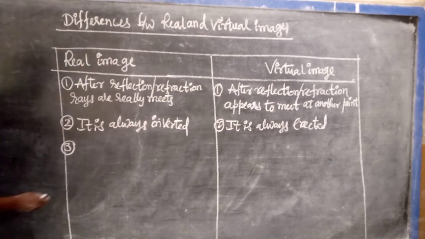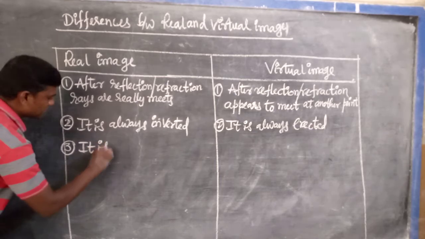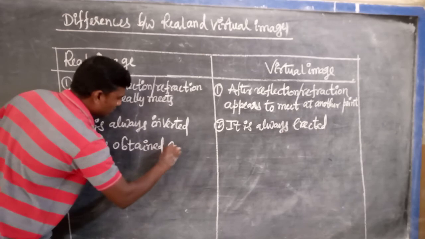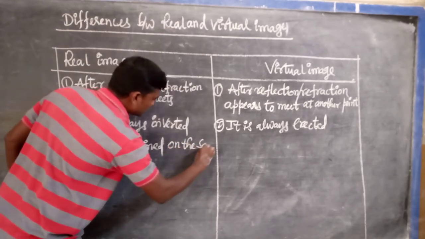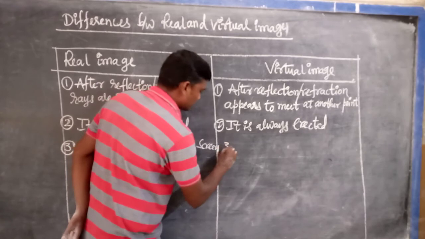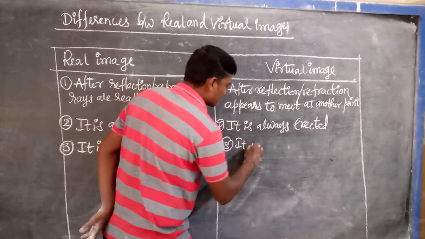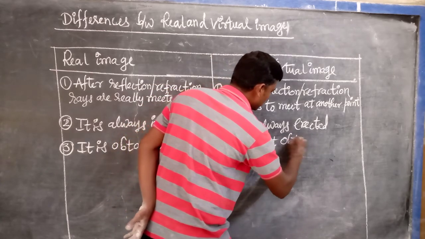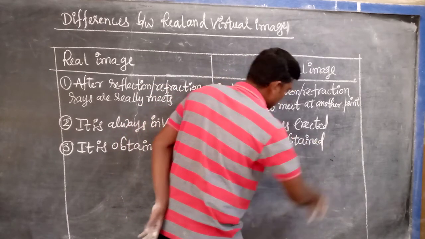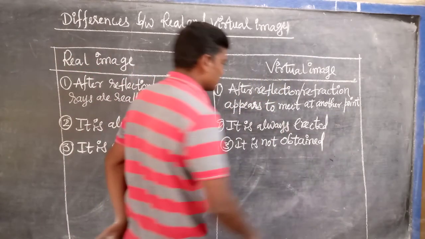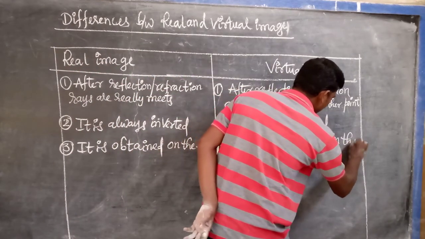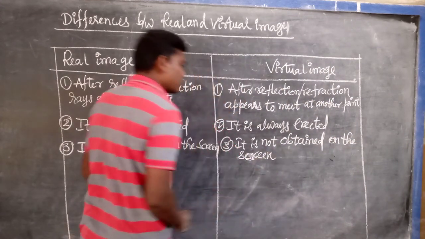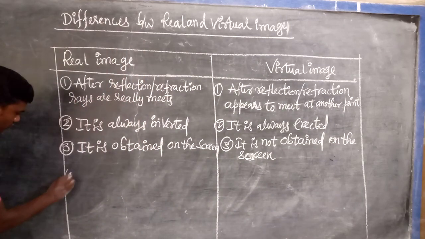Third one: real image is obtained or caught on the screen; virtual image is not obtained on the screen.